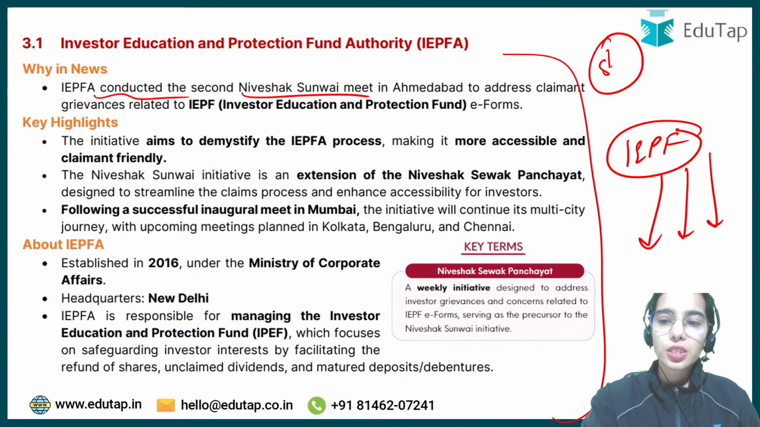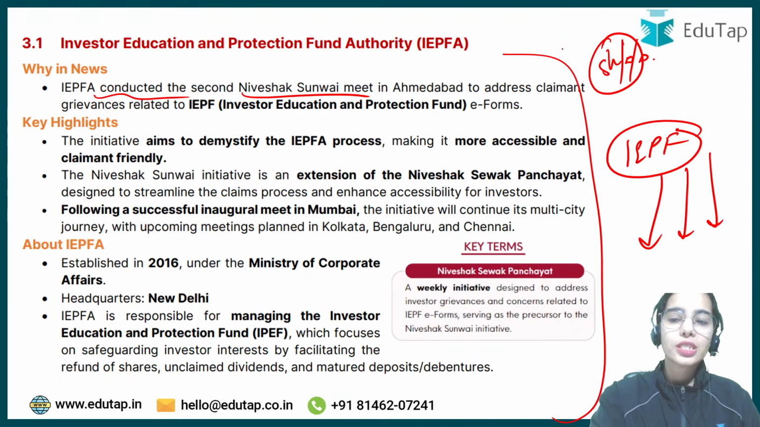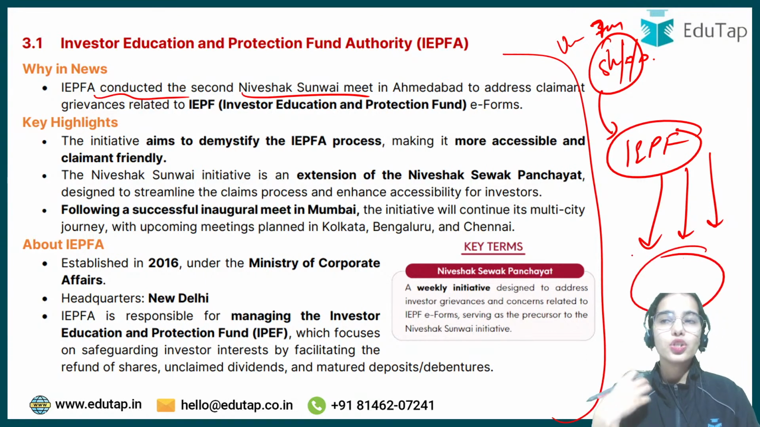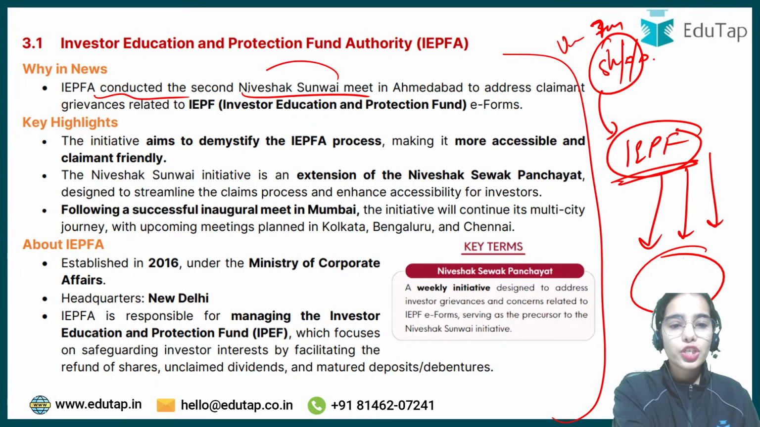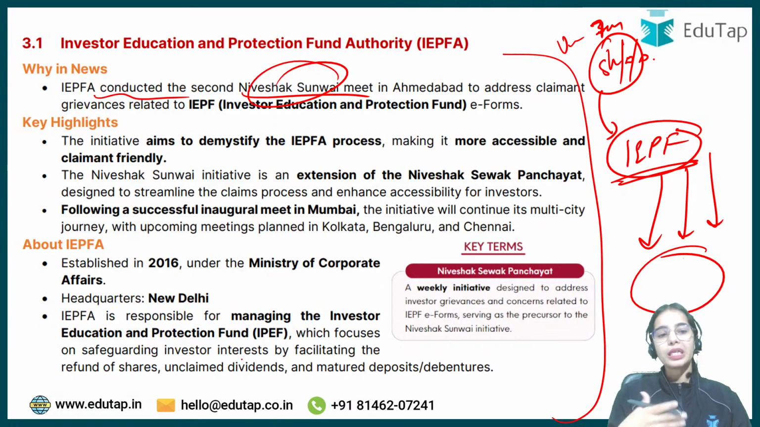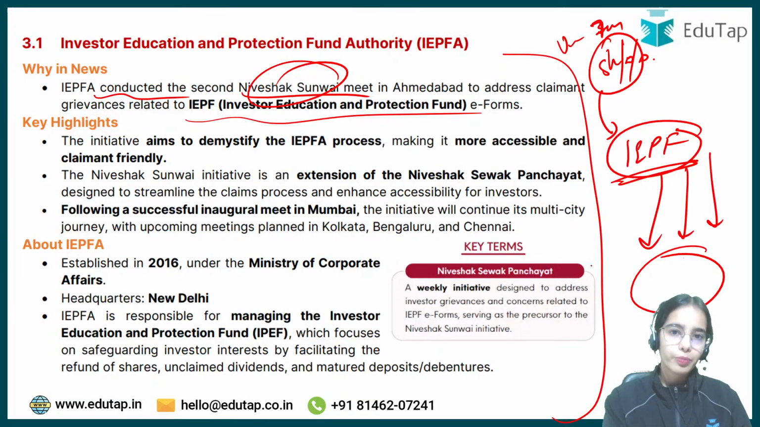So if your shares, dividends or debentures are unclaimed for 7 years, they are sent by the companies to the Investor Education and Protection Fund. And if after 7 years you get to know that your shares are there, you can claim them from IEPF. So Niveshak Sunwai is a meet conducted by the IEPFA to make people more aware about the IEPF process.